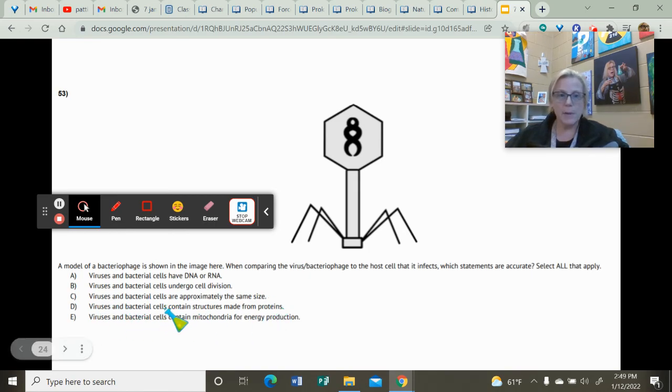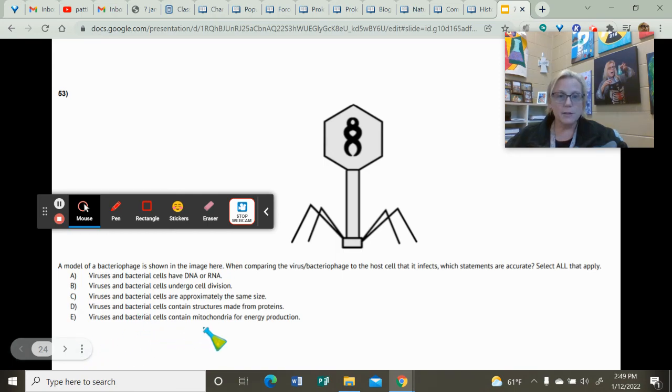D, viruses and bacterial cells contain structures made from proteins. Now that's accurate. Remember, we talk about proteins being the structural components of whatever. And so they do contain proteins because that structure, that capsid on the outside of a virus, has to contain some proteins to form the structure of it. So we would check D.